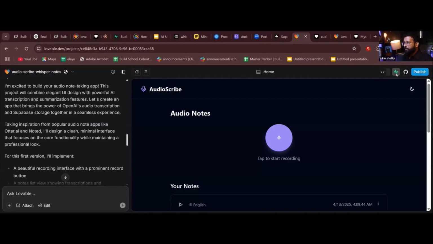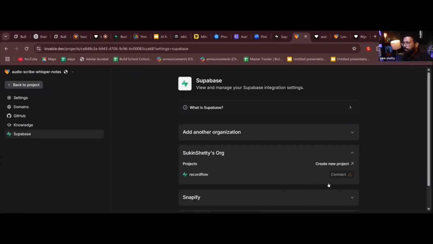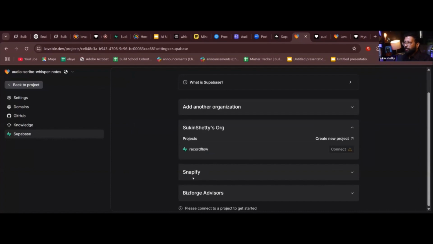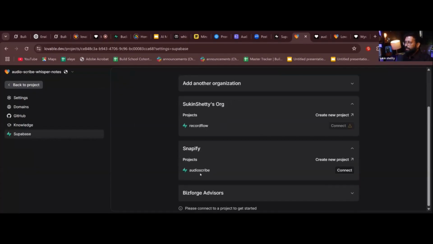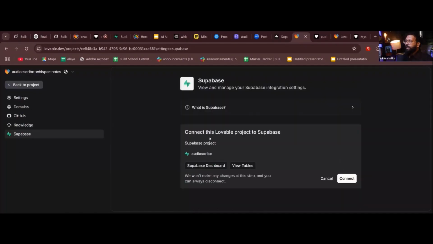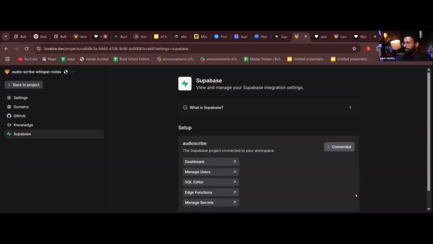So I created a project here in Snappify, if you remember. Can you see this Audio Scribe which I created? Under the Snappify organization, I created a project, Audio Scribe, where the tables are there. Now I click on connect. Connect this Lovable project to Supabase. Okay, connect. Now let's see what happens. Connected. Done. Isn't that easy?